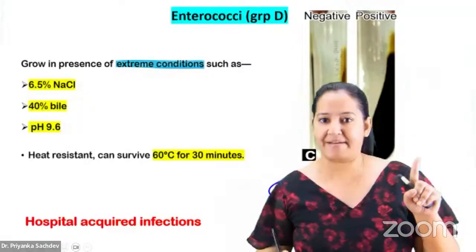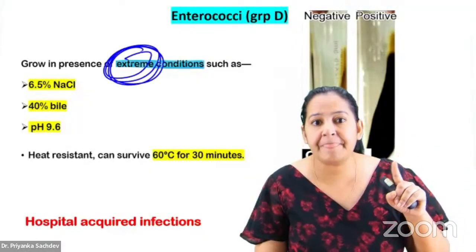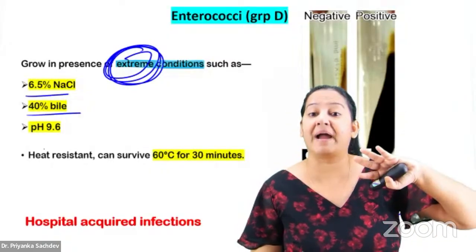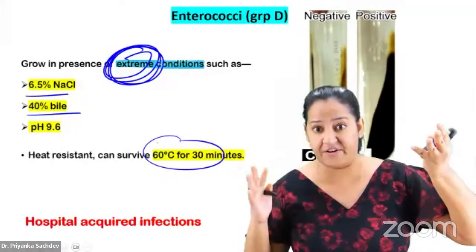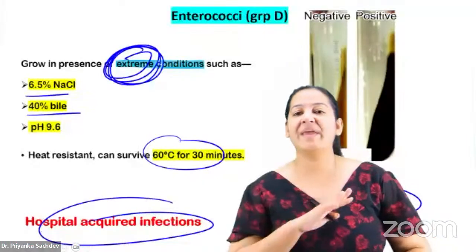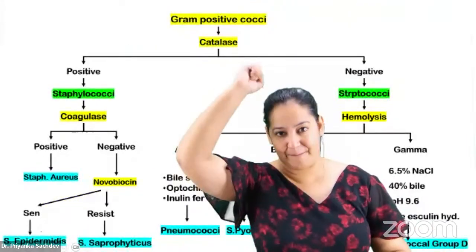Only one bacteria gives bile esculin test positive. And it can grow in extremes: as much as 6.5% NaCl, as much as 40% bile, as much as 60 degrees for 30 minutes. And it causes nosocomial infection, hospital acquired. So we are done. This is the approach we have learned.